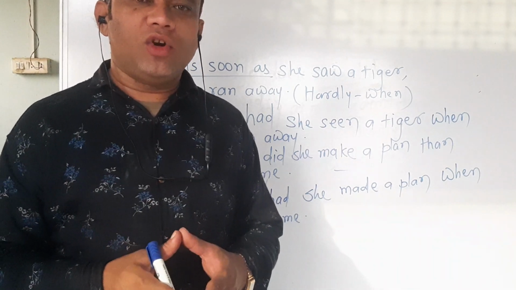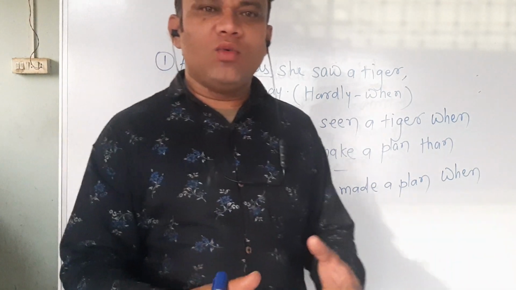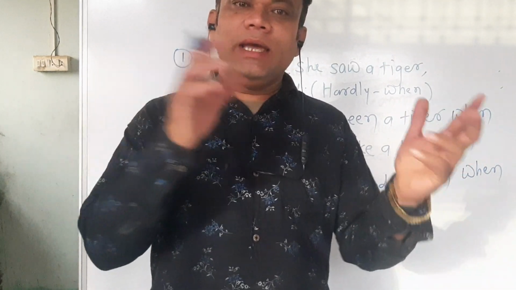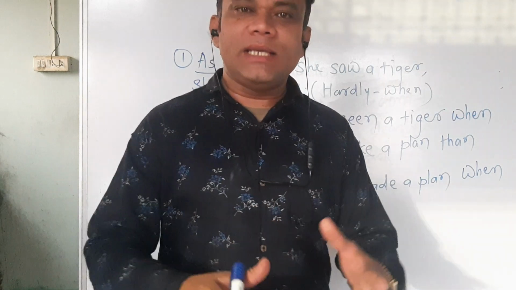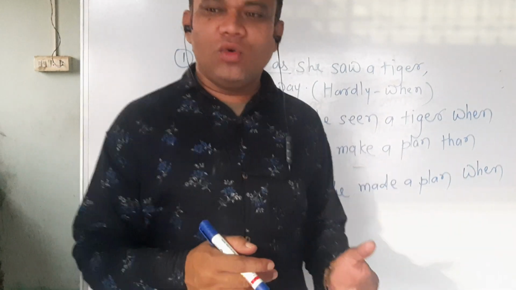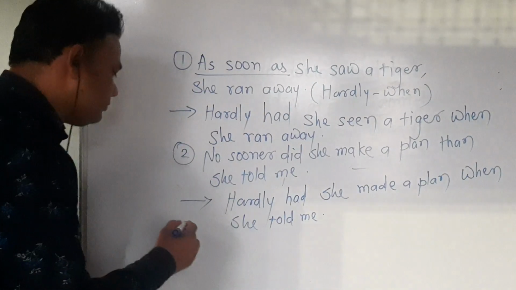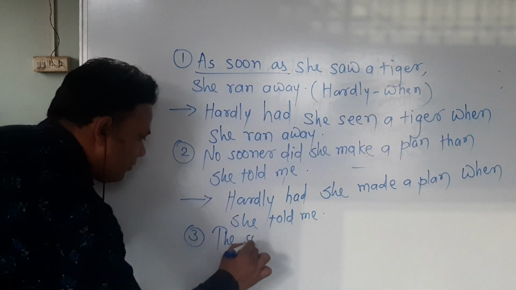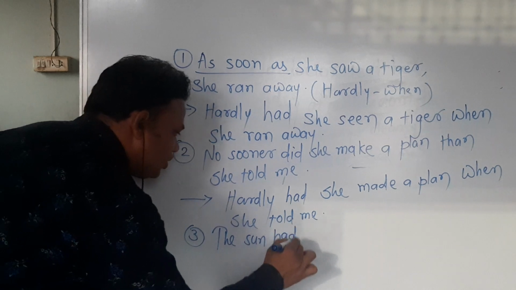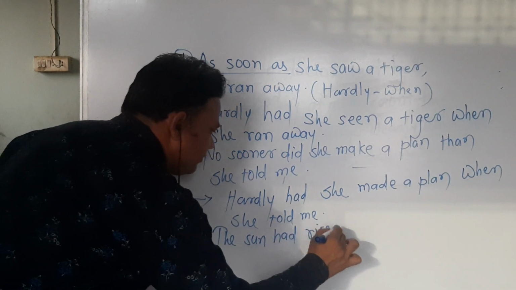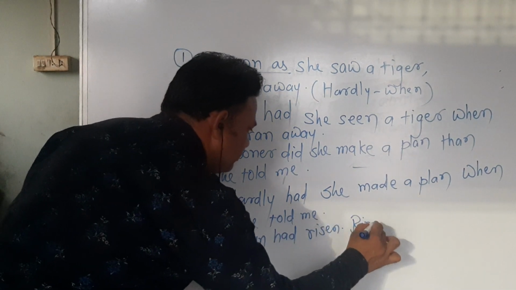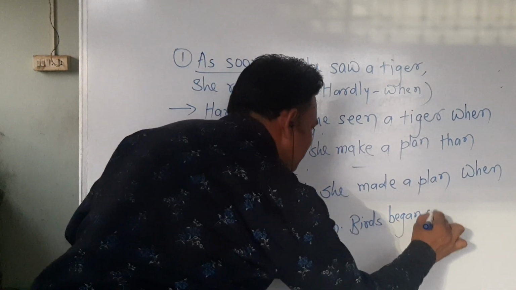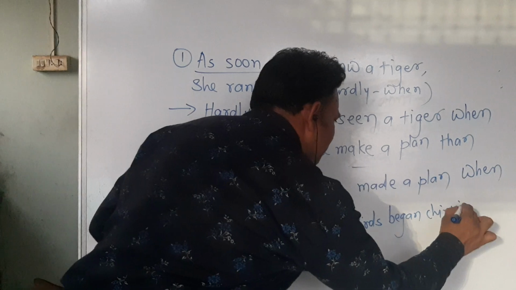Sometimes what happens, two independent sentences are given in which "as soon as" is also not there and "no sooner" is also not there. So I'll explain how to use "hardly when" in a sentence in which two independent sentences are given. So let us see here. "The sun had risen, birds began chirping."